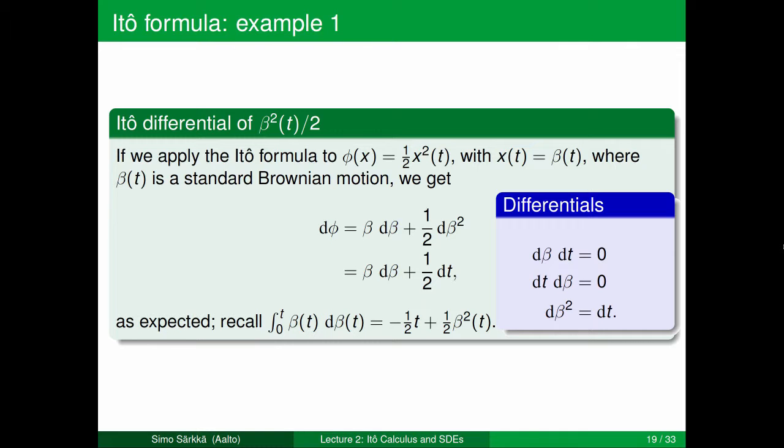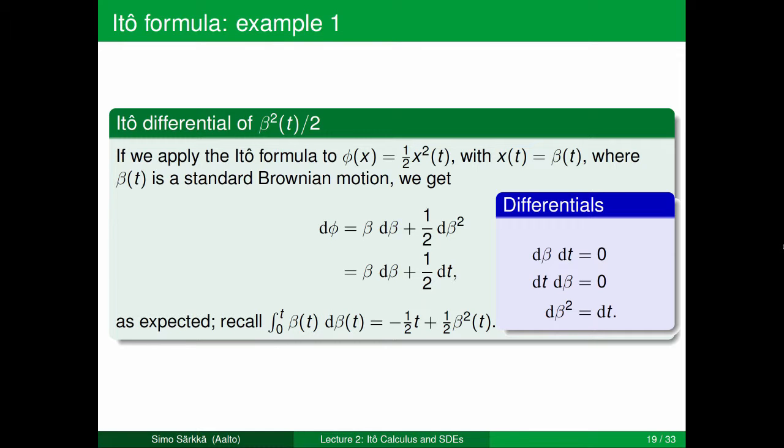In this case, the time partial derivative of phi is equal to 0, so we don't have any dt term there. But the derivative of phi with respect to x is equal to x, and when we substitute beta for x, we'll get the term beta times d beta. Then the second derivative of phi is equal to 1, so we will get half times 1 times d beta squared.